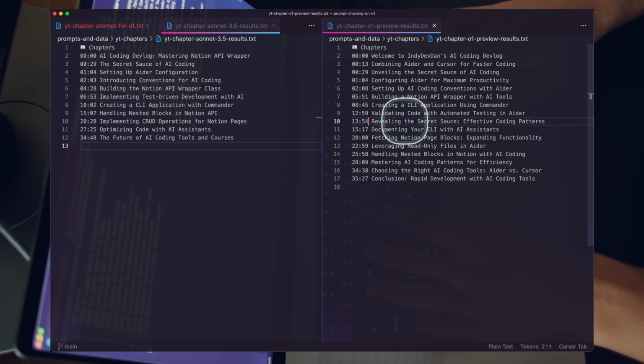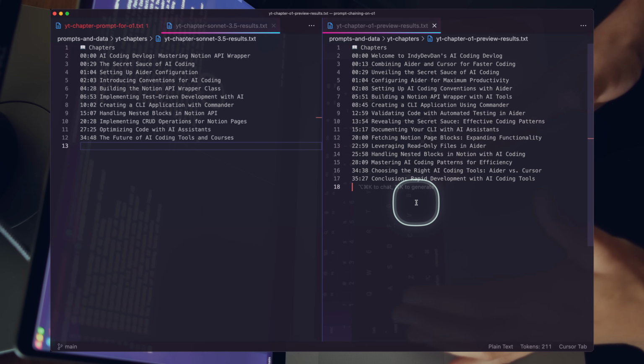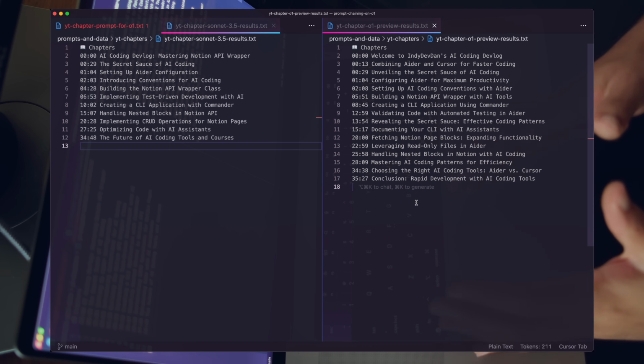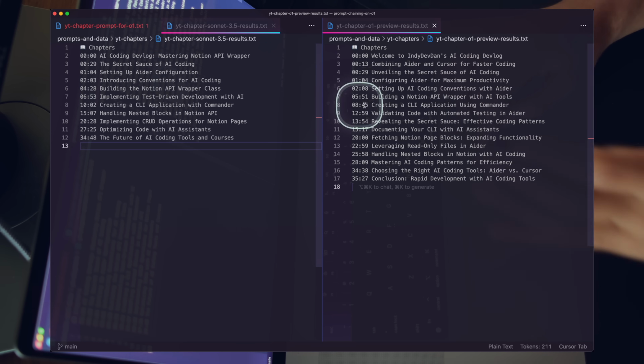So revealing the secret sauce. Effective coding patterns. We can see that that pattern is revealed there. We have some more options here. We can see that Sonnet gave us fewer chapters, whereas o1 gave us quite a few more. I'm curious what you think about this. Do you prefer more chapters or fewer? It's easier to trim chapters down than to add chapters.